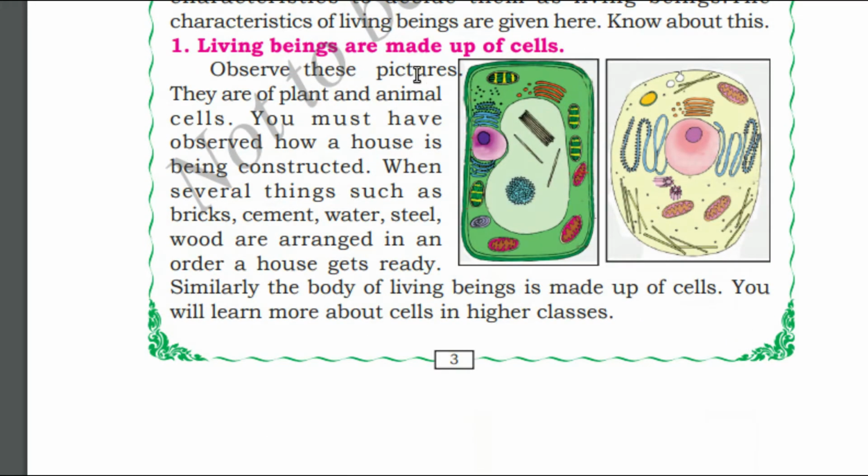Living beings are made up of cells. In the left side, we can see this is a cell of a plant. On the right side, we can see this is a cell of an animal. Basically, what is the meaning of cell? The word cell comes from the Latin word cella, which means small room. In living beings, cell is the smallest unit of life. Living beings are made up of cells.